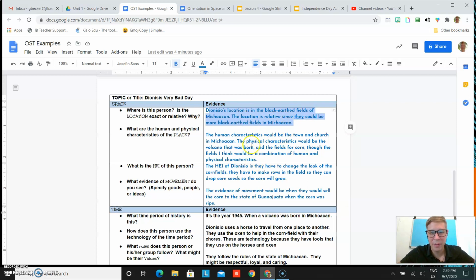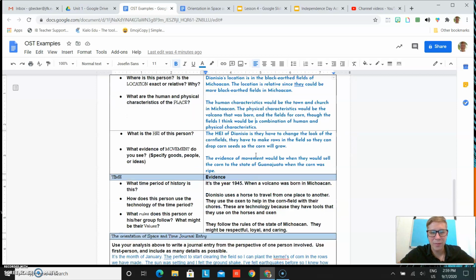Boom, awesome example there. Human characteristics would be the town and church. Physical characteristics would be the volcano, the fields, etc. So awesome example there. Human environment interaction is that they're able to change the look of the cornfields. They make rows so that they can drop seeds and they can grow. Again, how this human is interacting with their environment.